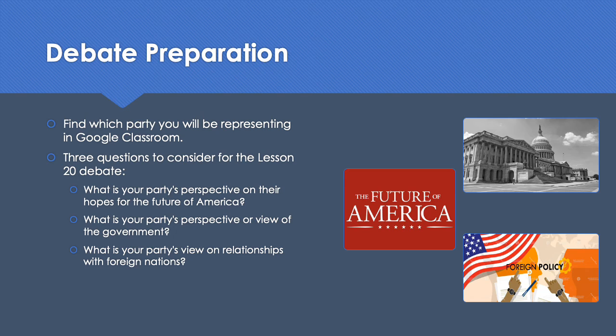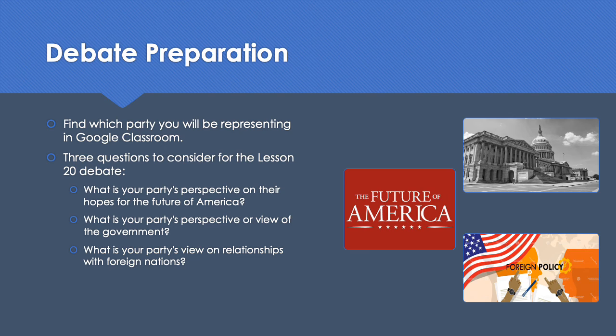But there are three questions, more so three issues, that I want you to consider for this Lesson 20 debate. The first is, what is your party's perspective on their hopes for the future of America? Meaning, what do they see for America's future? How do they want America to continue to grow? For this one particularly, try to think of economics or how they're getting finances in order to produce a stronger country.